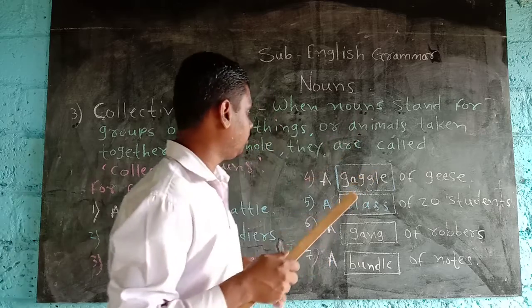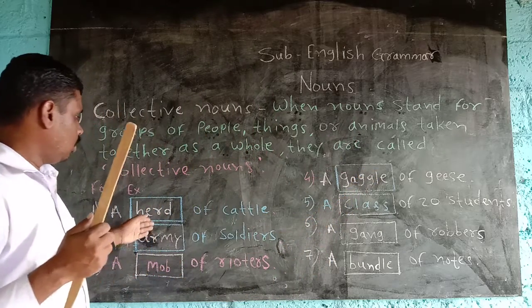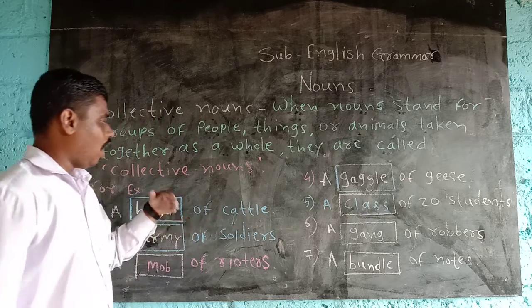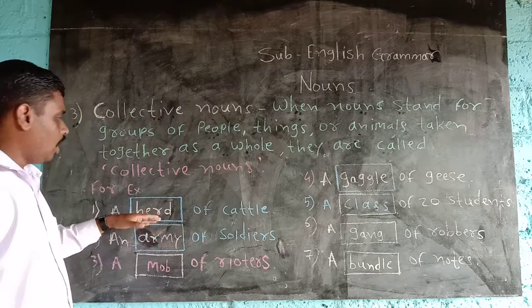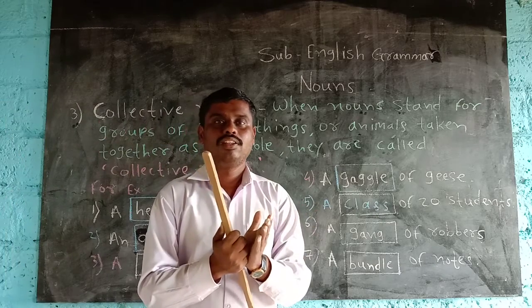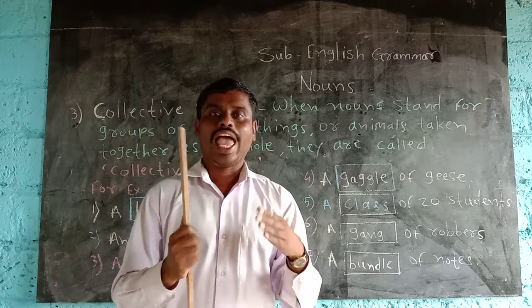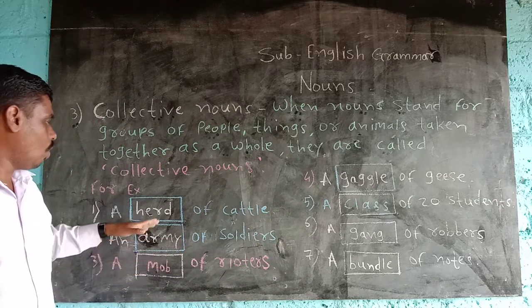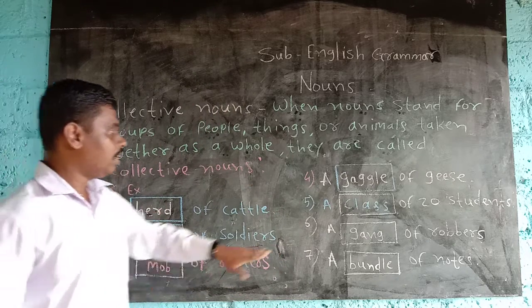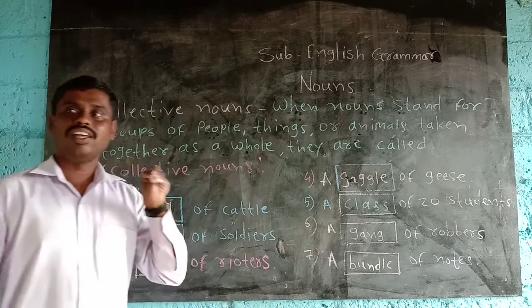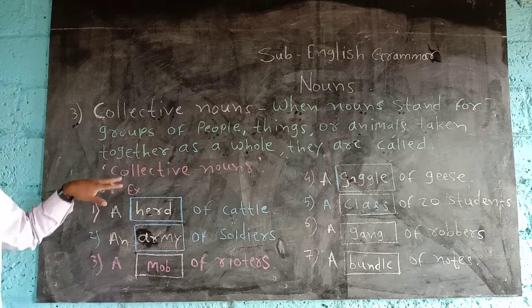Afterward, animals: cattle, pet animals, or other animals. When many animals come together, we call it a herd of cattle, a herd of animals. So herd, army, mob, gaggle, class, gang, bundle are collective nouns.